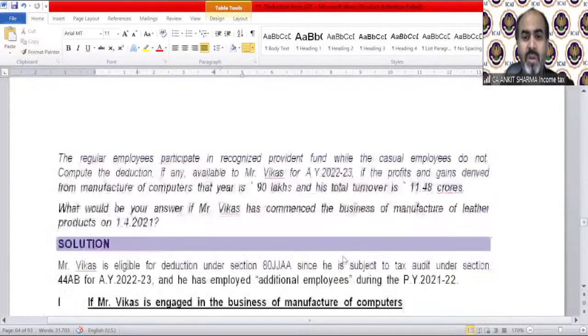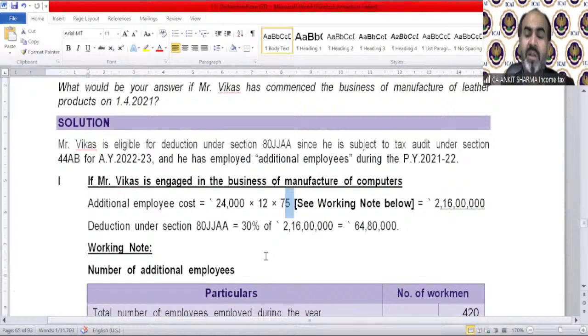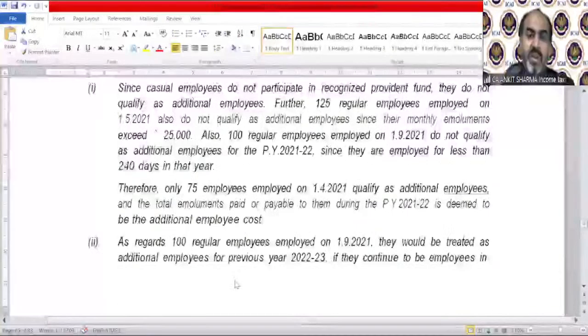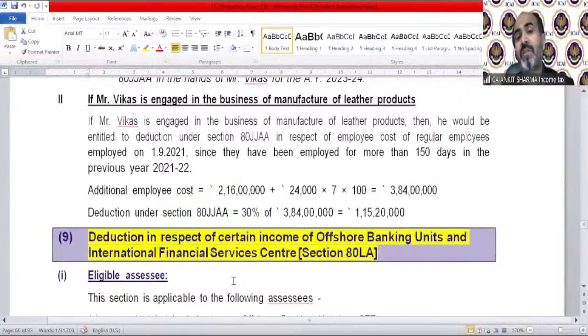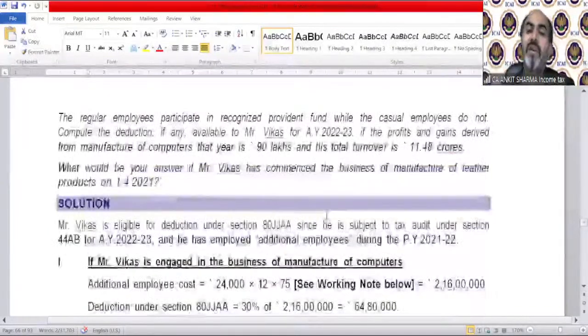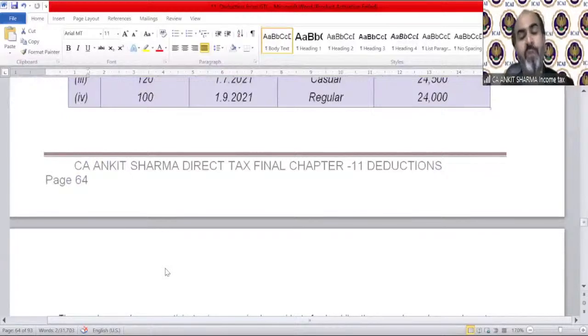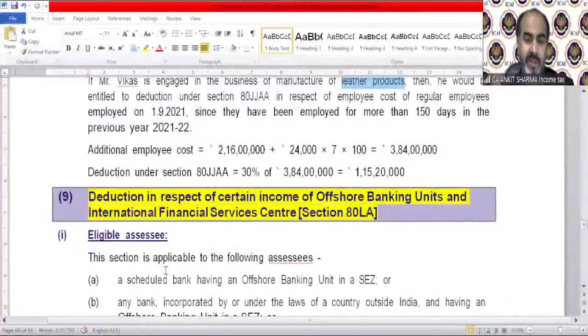Moving on to the solution, of course. So 80JJAA is applicable for only 75 employees, at 24,000. Other employees do not form part of this deduction for this year, of course. So 75 were the eligible employees. The others, those appointed later, can be claimed as deduction in the next year, of course. If Mr. Vikas is engaged in the business of manufacturing of leather products, then the first number of employees, that was 75, as well as 100, both will be eligible because the 150 days limit will be applicable, and 75 and 100 both are going to fulfill it. So 30% of whatever payment was made to them can be claimed as deduction.